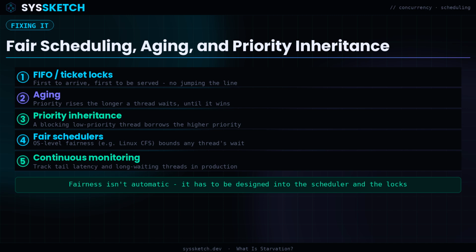Modern operating systems bake a lot of this in already. Linux's completely fair scheduler, for example, is explicitly designed to bound how long any runnable thread can be denied CPU time. But fairness is never fully automatic. It has to be deliberately designed into your locks and your schedulers and monitored continuously in production.